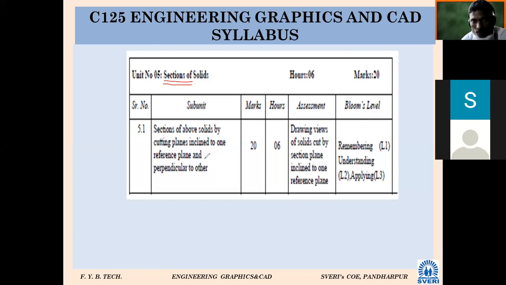I have taken a parallel example: doctors are taking X-ray of the human body part to view internal details, what is happening. And if the problem is getting more serious, then they go for operation, something like that. So here we just have to remember something like X-ray technology. We can say sections of solids means to take X-ray technology of the object to view the internal details. This is our syllabus. Okay.